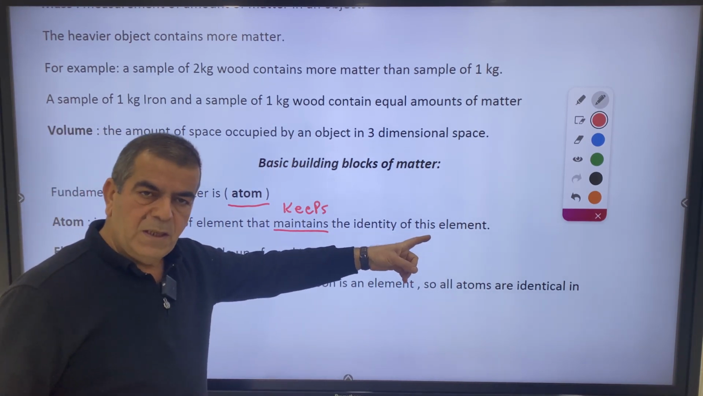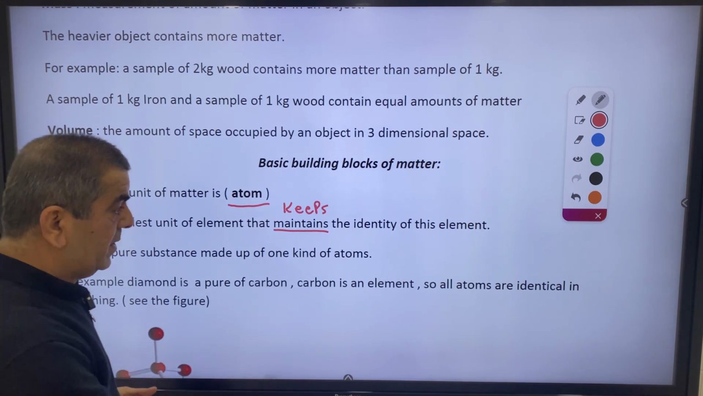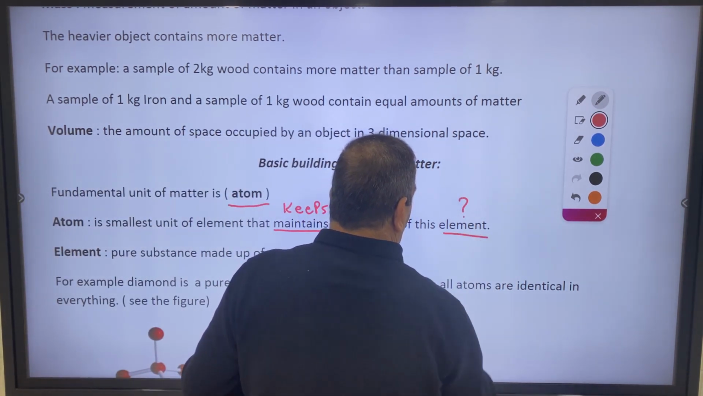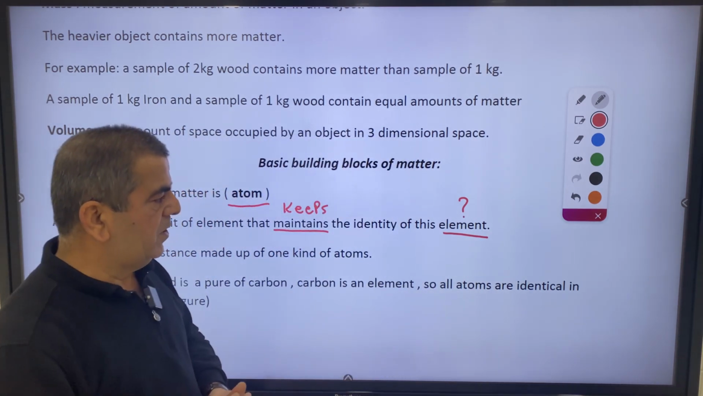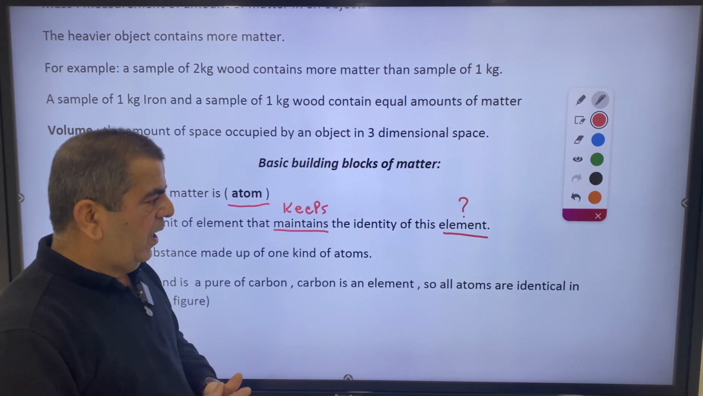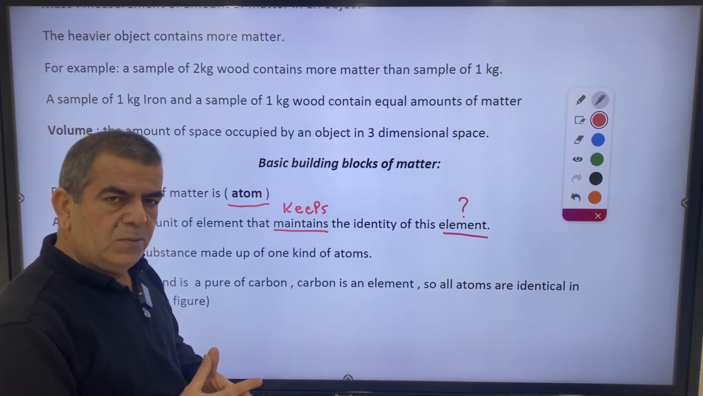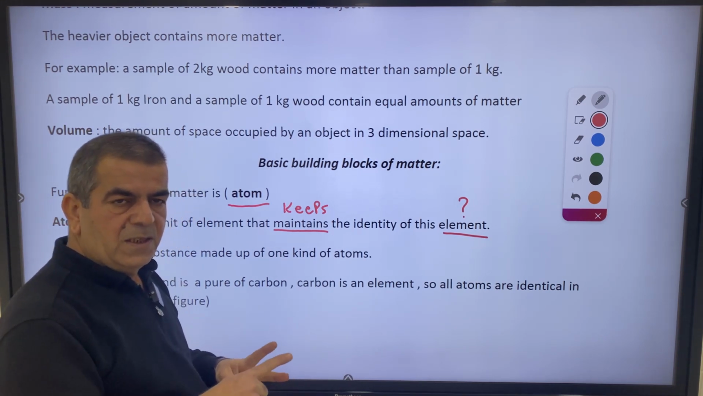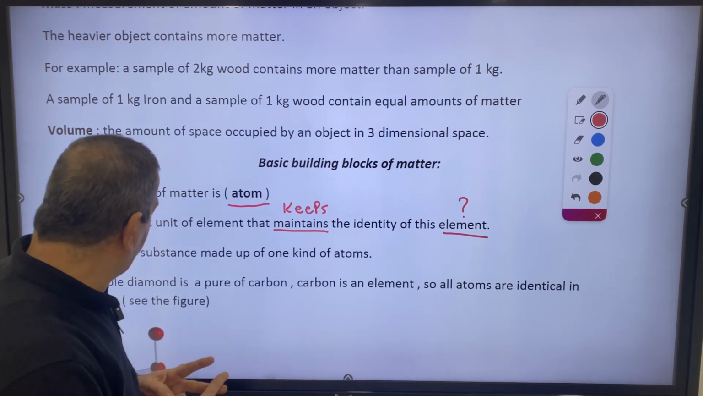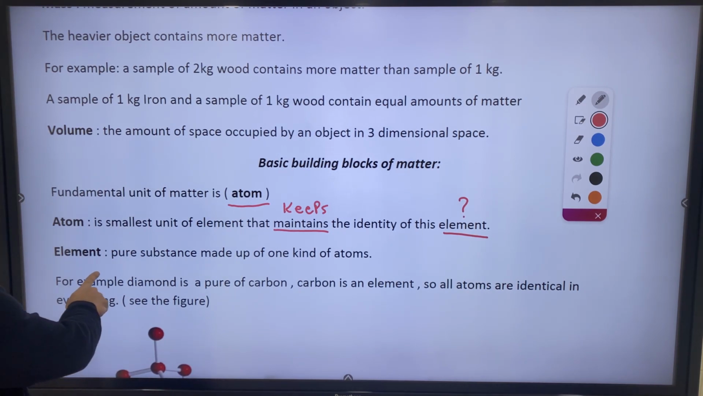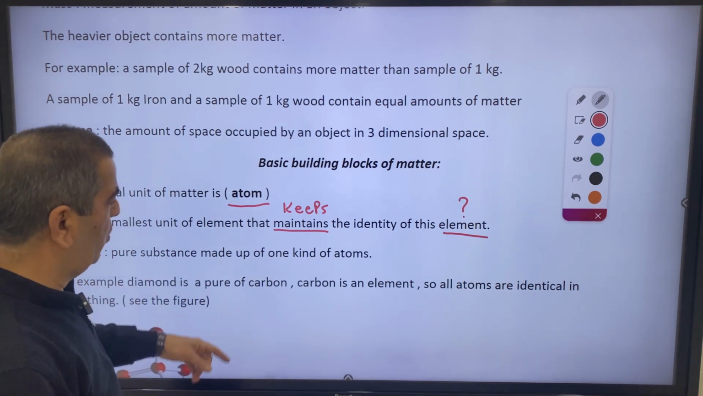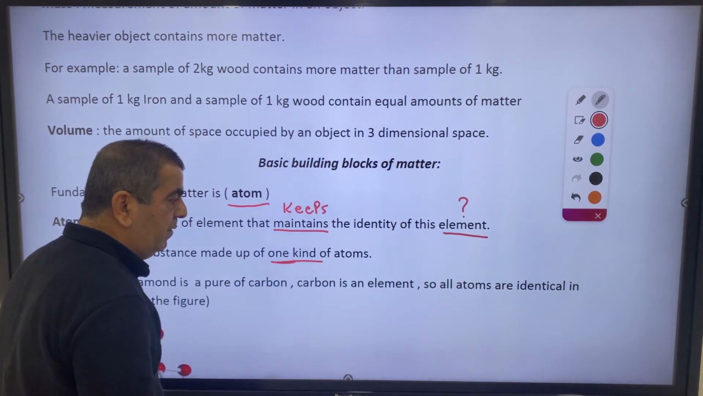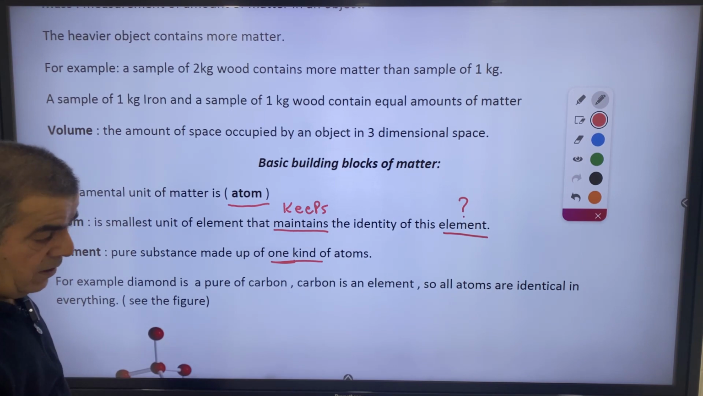So atom is the smallest unit of an element that shows the identity of this element. Okay, what is an element? Actually, in chemistry, we divide pure substances into two types. One is element, the second is compound. Today we will have definitions for both of them. So an element is a pure substance made up of one kind of atoms, which means all atoms are similar.